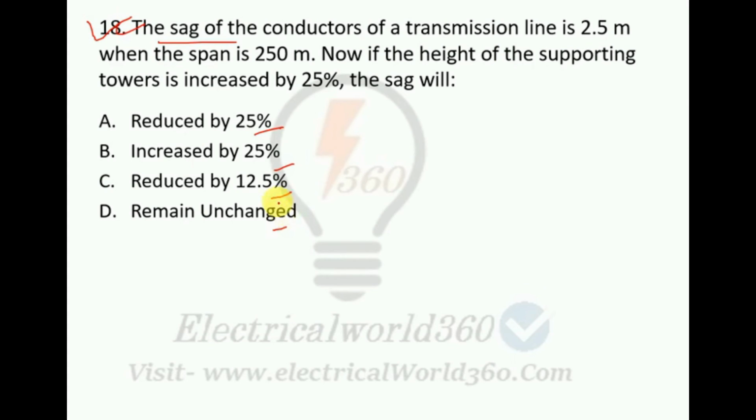In this case, we should know the sag of the conductor is directly proportional to the square of the span length, if other conditions such as type of conductor, working tension, and temperature remain the same. Hence, if the height of both supporting towers is increased by 25%, the sag will remain unchanged.